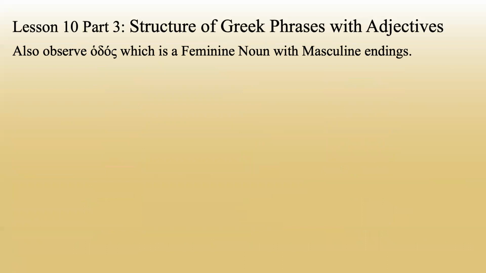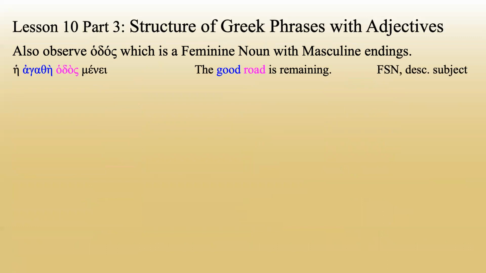Also, this is going to be a little bit weird. Observe hodos, which is a feminine noun that has quote unquote masculine endings. He agathe hodos mene. The good road is remaining. Feminine singular nominative. Hodos, even though it looks masculine, it is a feminine noun. It's a feminine second declension, which is really weird. If you want to think of it as a tomboy adjective or a tomboy noun that might help you a little bit, it acts like a masculine noun, even though it is feminine. It is feminine. It can't change that, but it looks like a masculine noun.